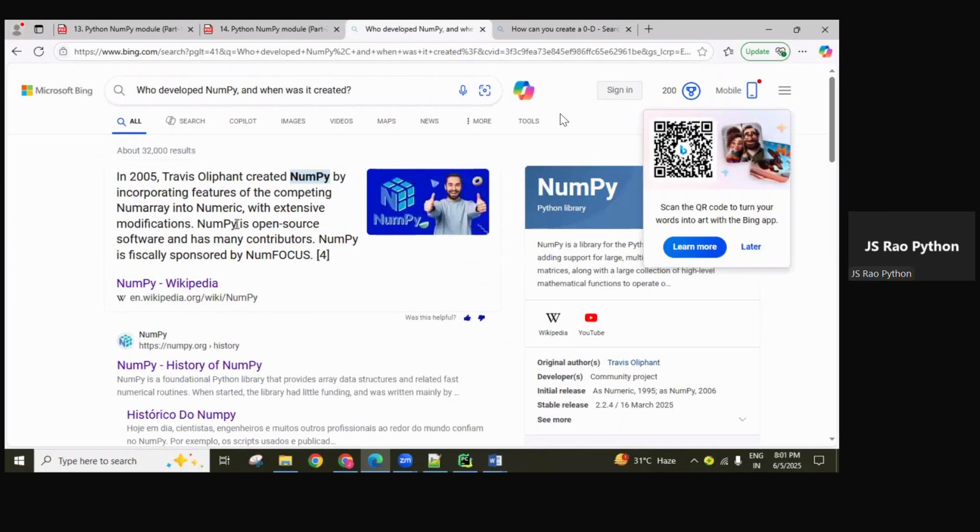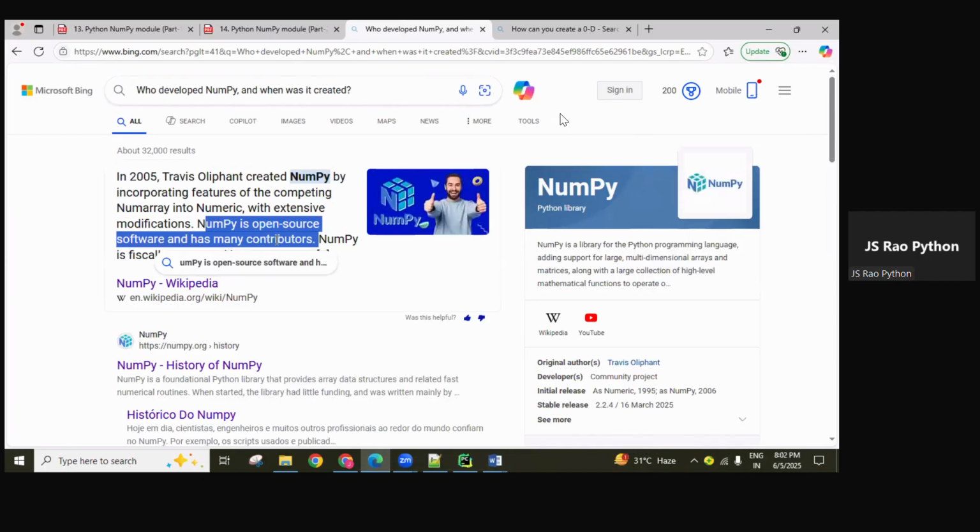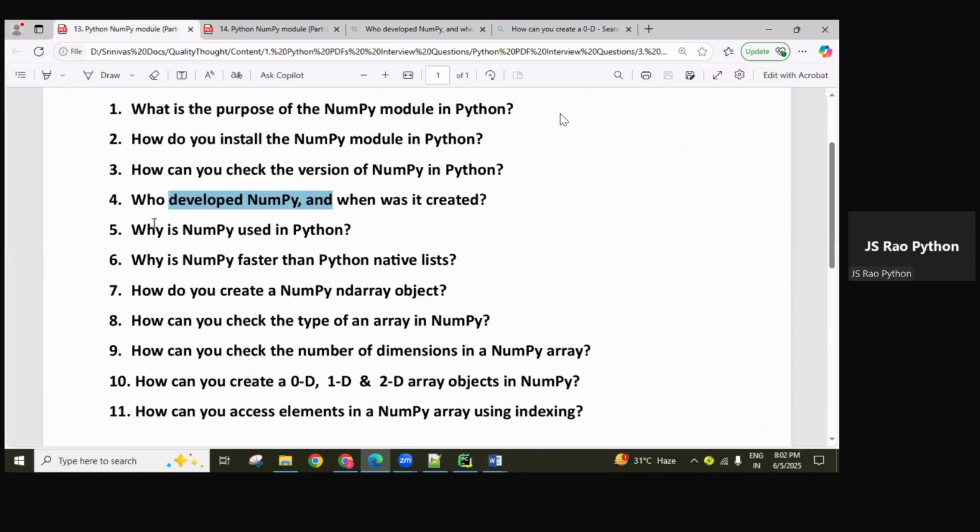Okay, remember this point. NumPy is open source software and has many contributors. A number of people spend their own time developing different features in the NumPy module. Next, why is NumPy used in Python? For doing mathematical calculations more easily. And why is NumPy faster than a Python native list?